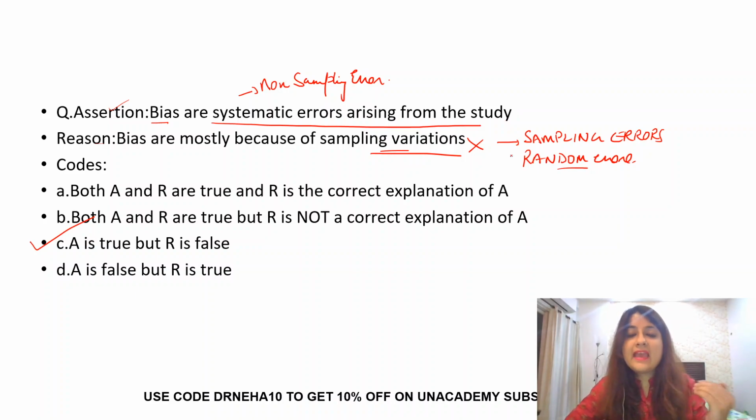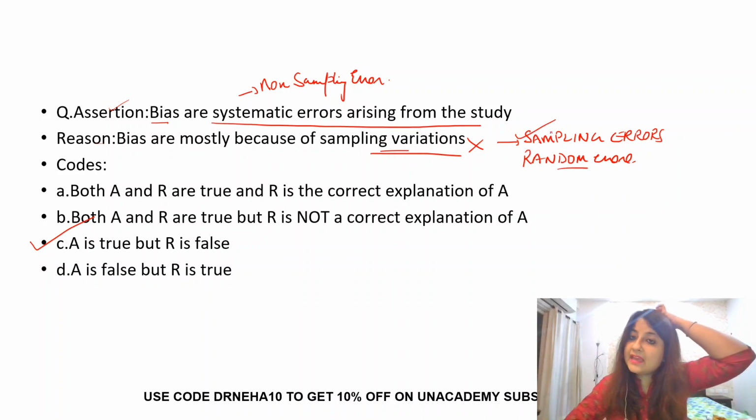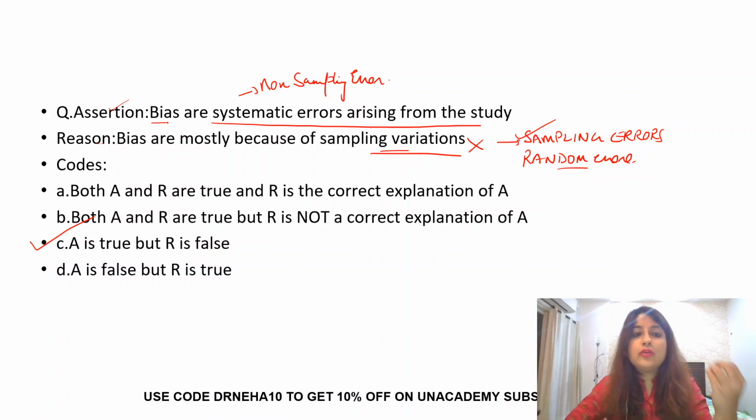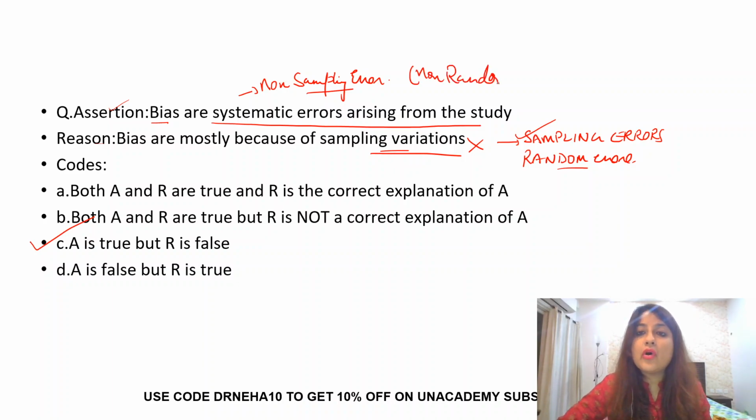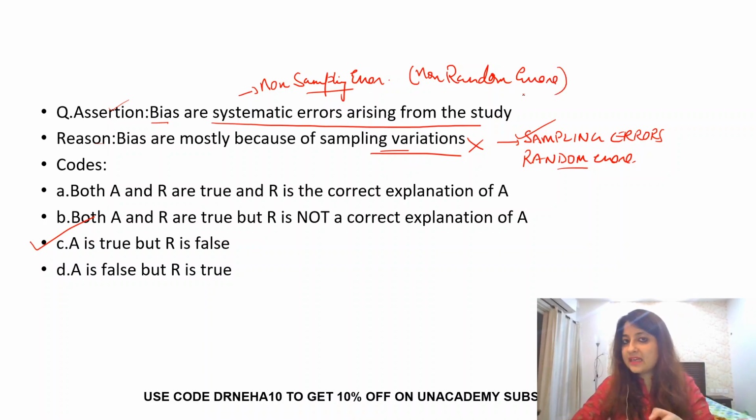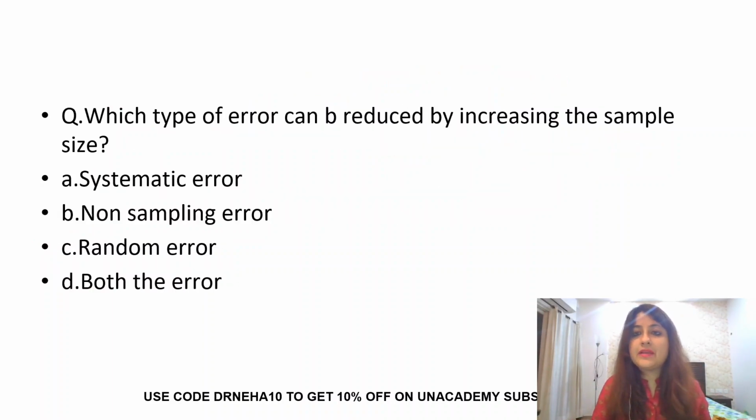But when the errors arise due to sampling variations, they are known as sampling errors or random errors. When we talk about bias, those are systematic errors, known as non-sampling errors, or we can also say non-random errors. All right, before we discuss it in detail, let's see one other MCQ.